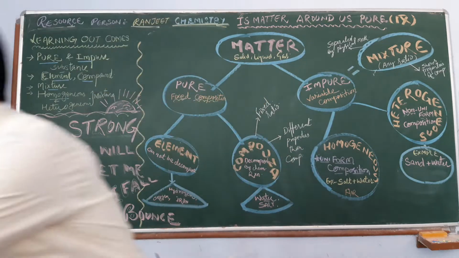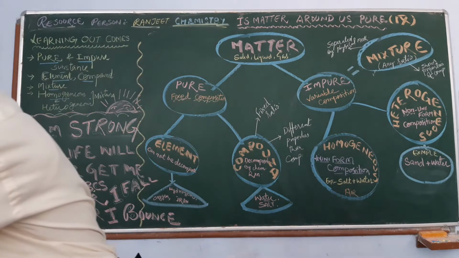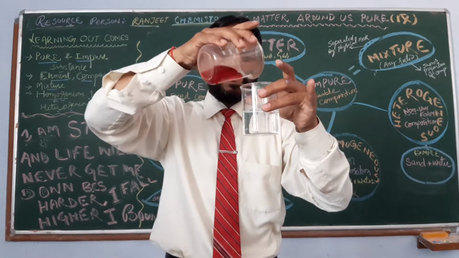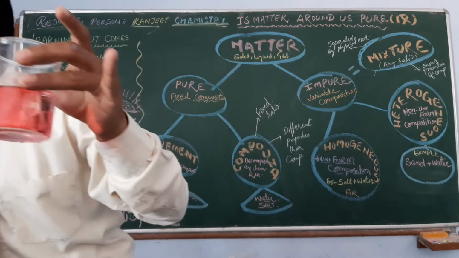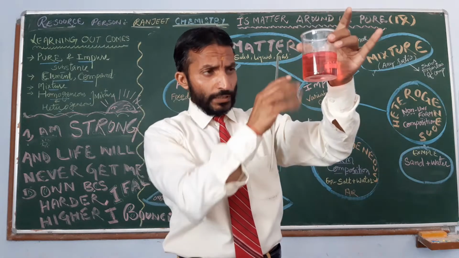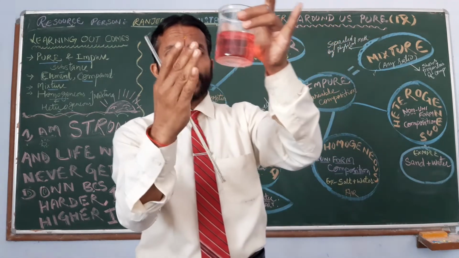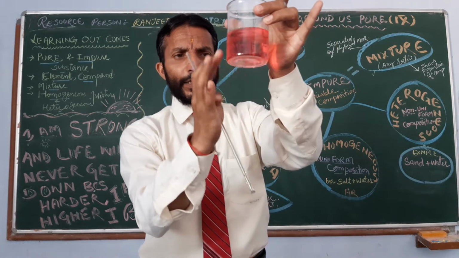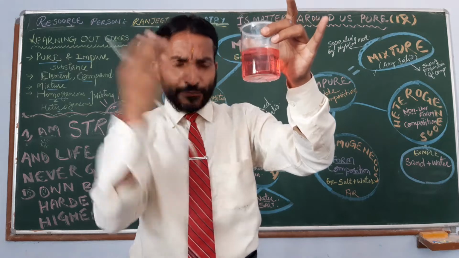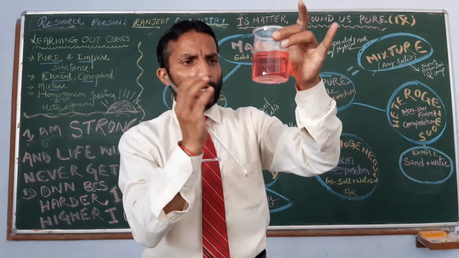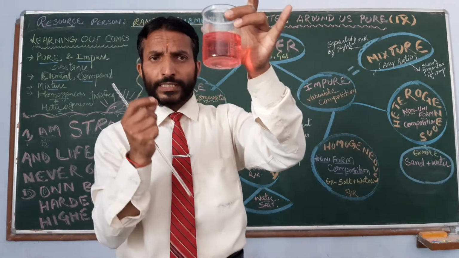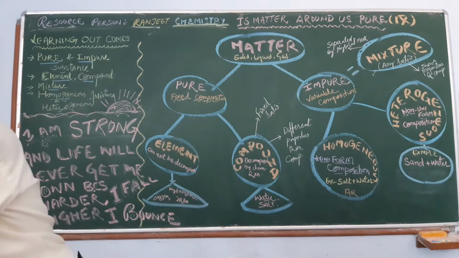Let us see. I have water in this beaker and I have mixed some food color. Now see, I will mix, and what you will see here, all this food color is fully distributed, equally distributed. It is equally reddish in color throughout. There is no difference, like here it is more dark, more deep, here it is less. So it is uniformly distributed. This is homogeneous.